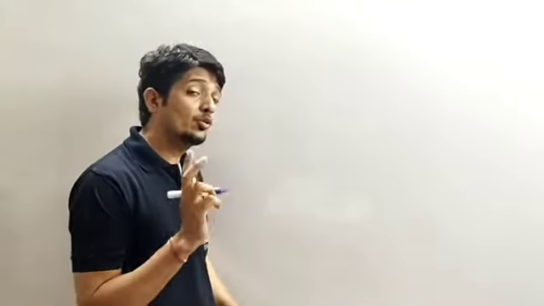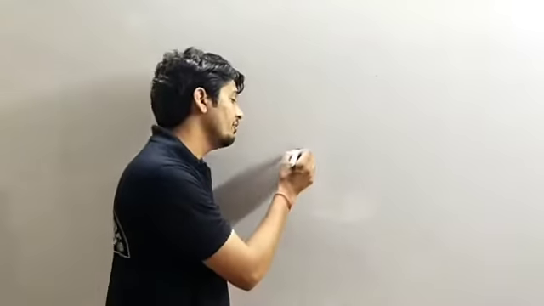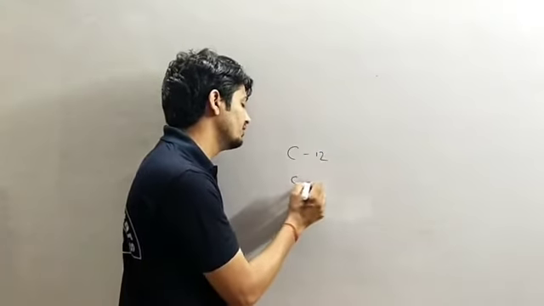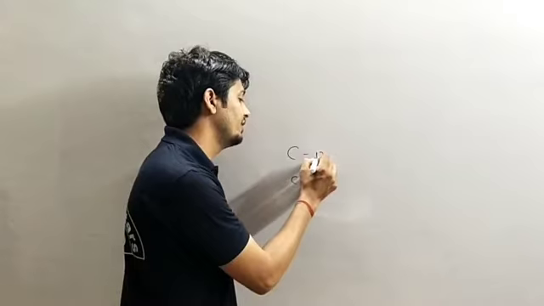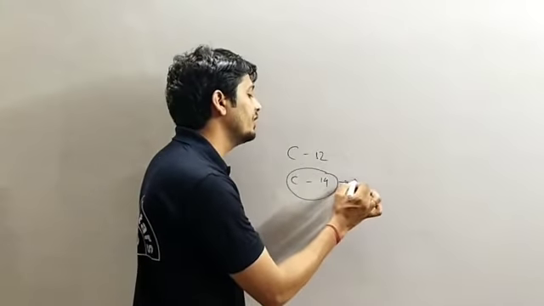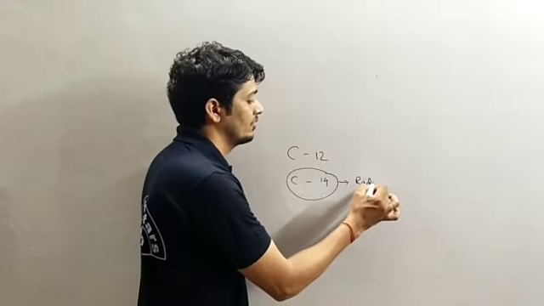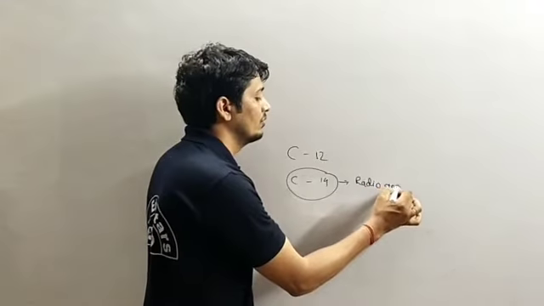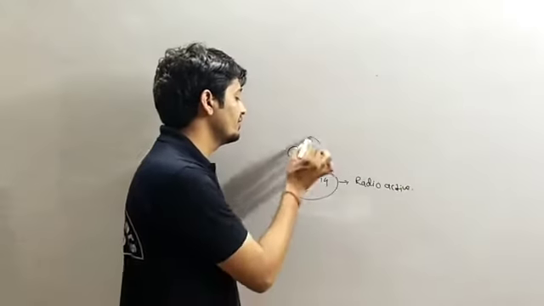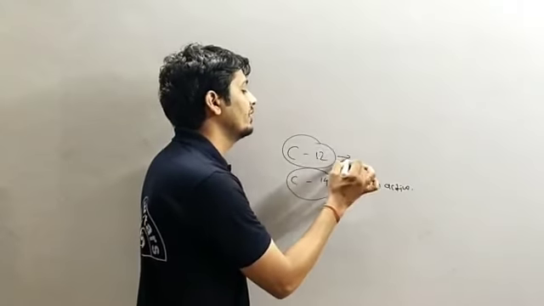Carbon has two isotopes in our body, C12 and C14. C14 is radioactive in nature, but C12 is not radioactive.